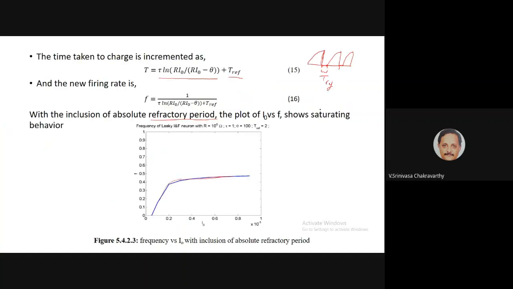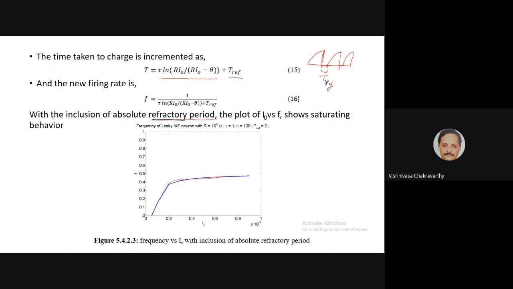So in order to get that, people have thrown in a small hack here, because what happens in the case of a real neuron is that once the neuron spikes, it will fail to get excited again for some duration. So let us say this neuron spikes at this time. After that, for some duration, call this T_ref, there cannot be any spiking. Okay, so the integration happens only after that duration. So no response for some time. And real neurons do exhibit that behavior. That duration is called the refractory period.